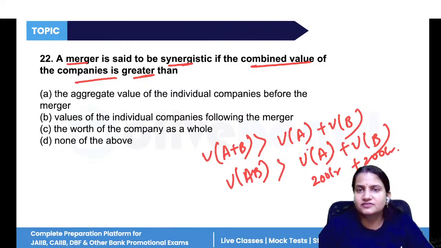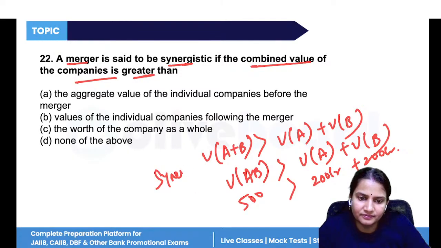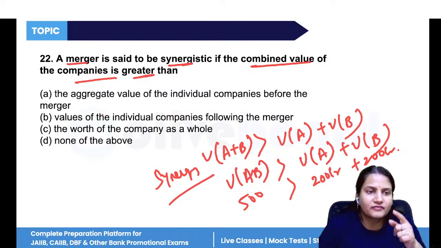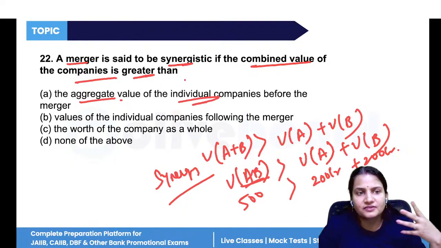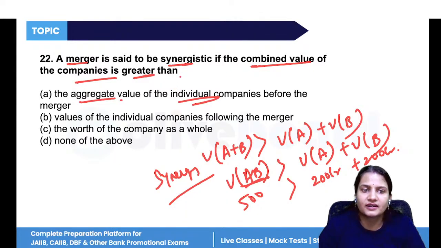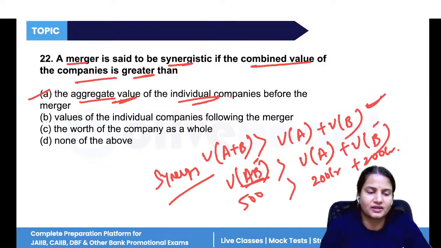If both these companies are combined together, and it would be more than 400, like let's take it 500 crore, then this is known as synergy. So the combined value of the companies is always greater than the aggregate value of the individual companies. Option A is the correct answer.